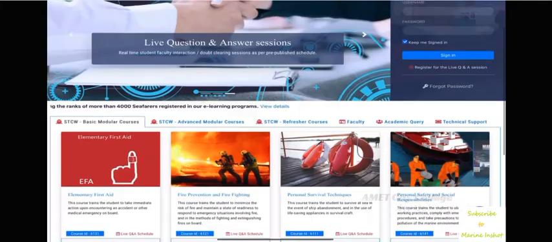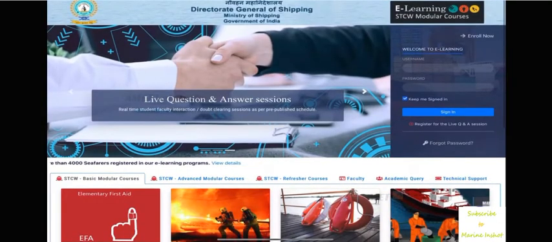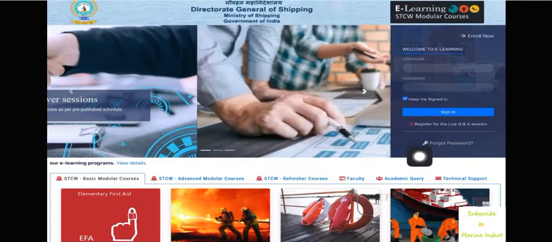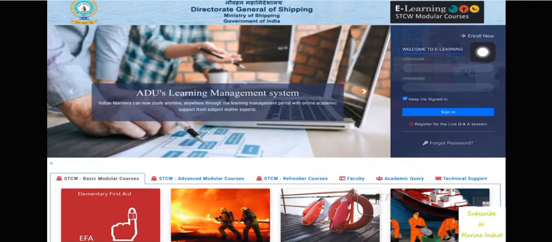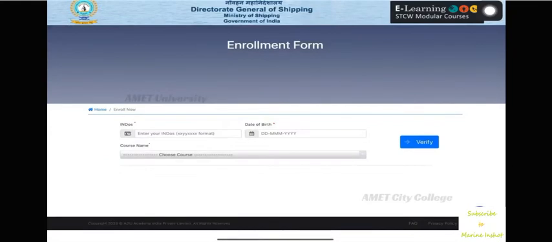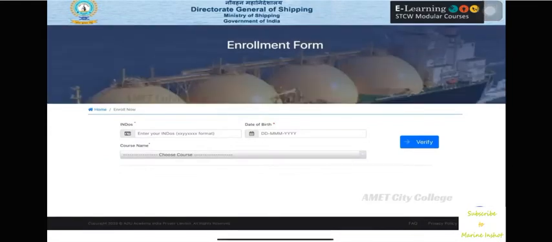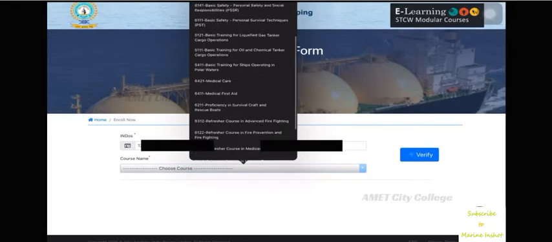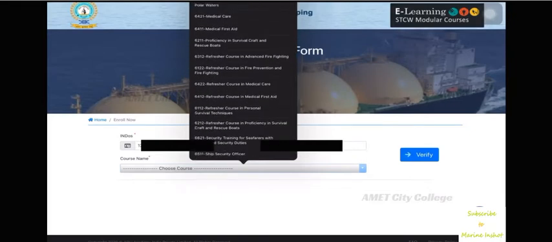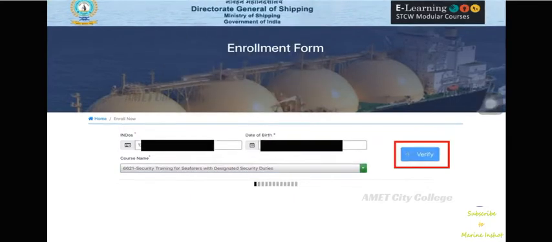If you have an existing username and password, you could enter into the e-learning course through the options available in the top right corner. If you are a newcomer, you have to enroll using the Enroll Now option. Clicking on Enroll Now will lead you to a web page with the enrollment form. You will have to fill in your INDoS number, date of birth and choose your respective course among the available 23 courses. Once you have filled in your details and chosen your course, click on the Verify button.